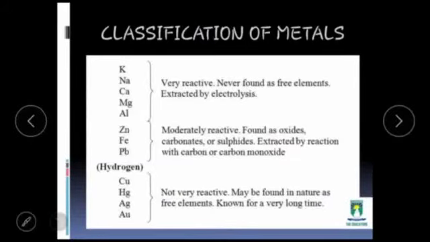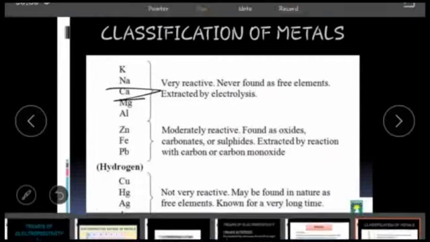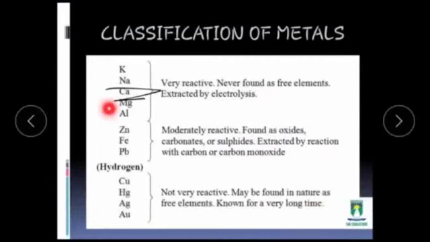Classification of metals. What is the classification of metals? Potassium, sodium, calcium, magnesium and aluminium are very reactive, never found as free elements, and extracted by electrolysis.